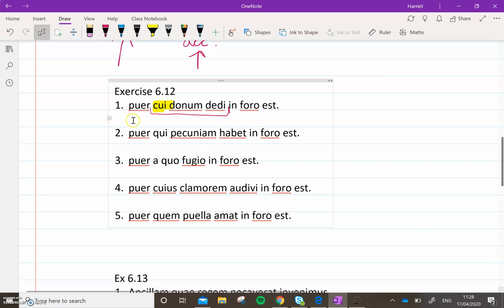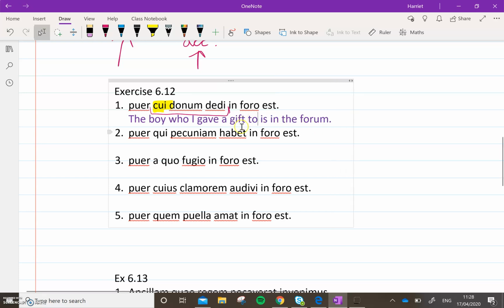Okay, so your translation of this one then is the boy to whom I gave a gift is in the forum. Now, if you put to who, that's fine. It's not actually grammatically correct, but no one says whom anymore. But you need to make sure that you've got the to in there because it's dative. You could also say the boy who I gave a gift to is in the forum.